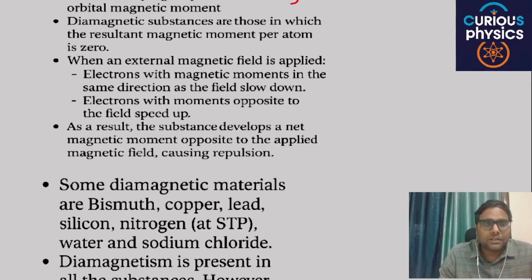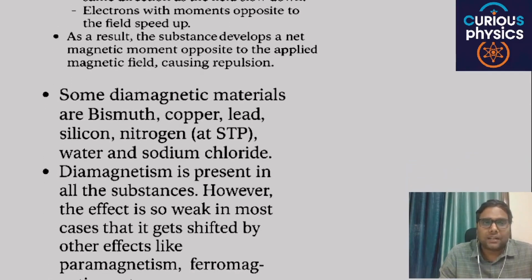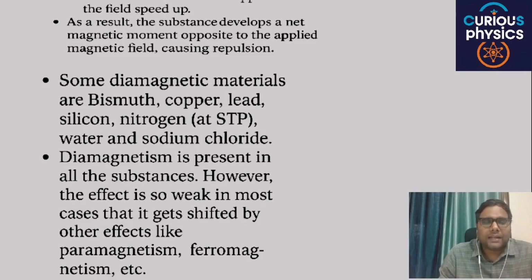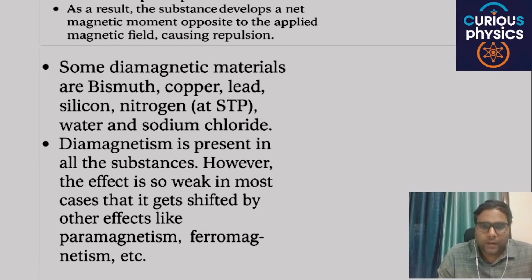Some diamagnetic materials, for example: bismuth, copper, lead, silicon, nitrogen at standard temperature and pressure. Diamagnetism is present in all substances. However, the effect is so weak in most cases that it gets shifted by other effects like paramagnetism and ferromagnetism. All these statements are very important. If you find a question related to diamagnetism in your board exams, then you have to write this theory.